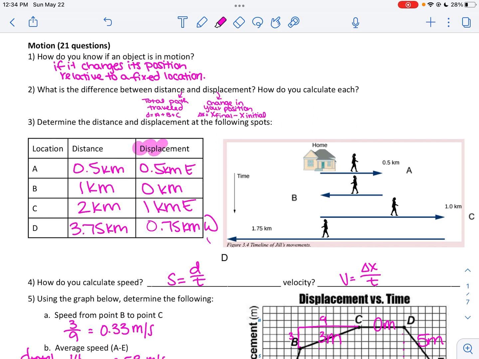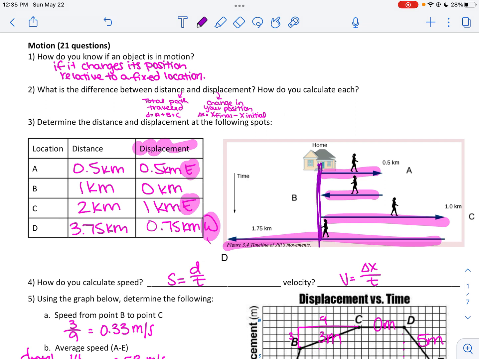With displacement, I included east or west for some of my designations because those are the directions the person was walking. For distance, each leg of the trip you just add together. So when you walk from home to A to B to C and back to D, that total distance is 3.75 kilometers.